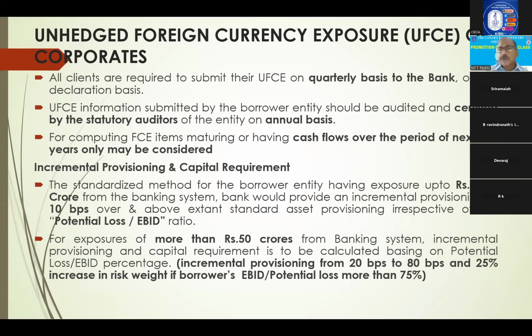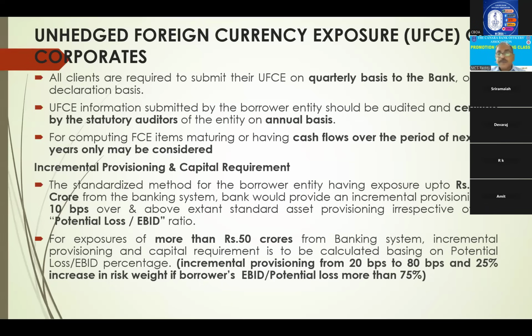So you have to calculate for more than 50 crores, and basing on this EBID ratio, if this potential loss is more than 75% in the EBID ratio, then you have to keep incremental provisioning of 20 BPS to 80 BPS. That means 0.2 to 0.8% incremental provisioning. They have given so many steps, 0.1, 0.2 like that.